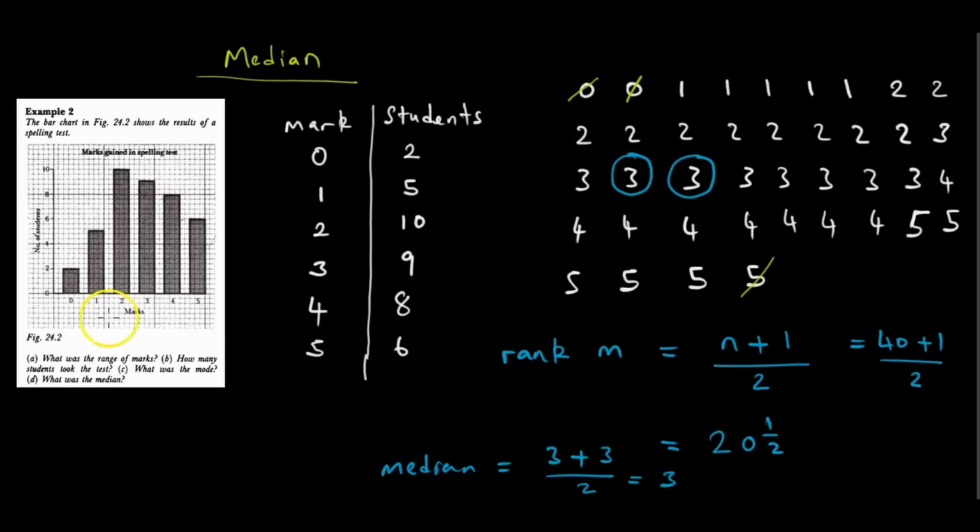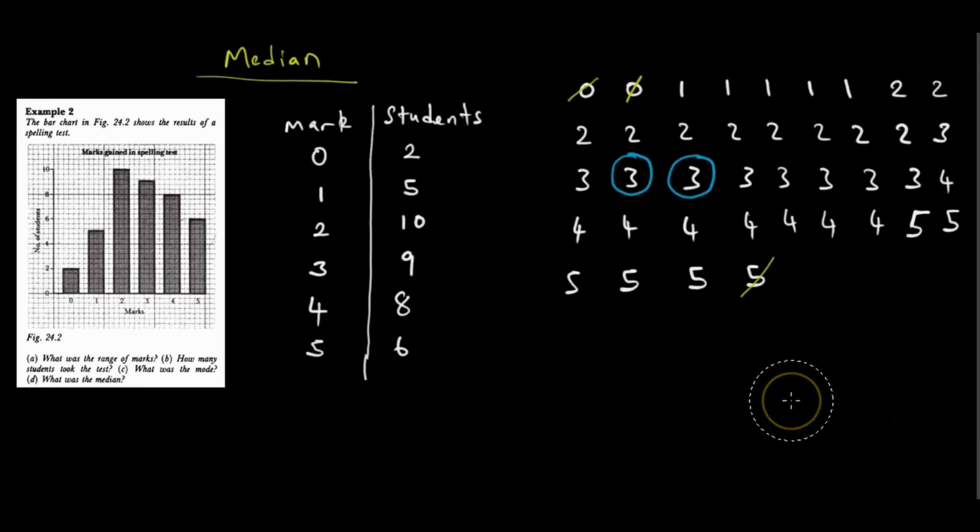So to make it easier and simpler, if you are given a bar chart or bar graph and asked to find the median, you should construct this table. The table tells you the mark and the students. Of course, different situations will have different demands. Then from that table you construct the data set. You interpret the data set according to your table. Students with 0 got 8 marks, so the 0s are 2. Students with 1 are 5, so the 1s are 5. Students with 4 are 8, so the 4s are 8, and so forth.